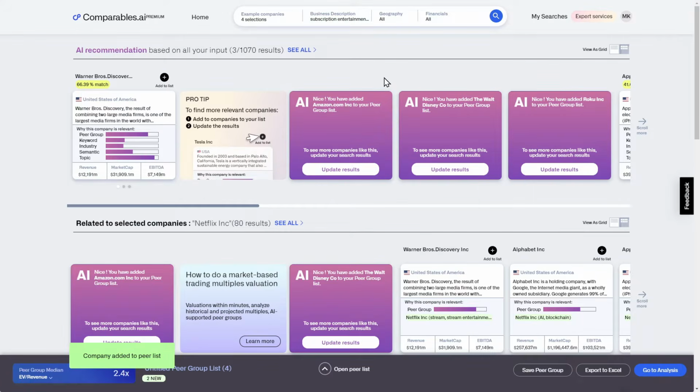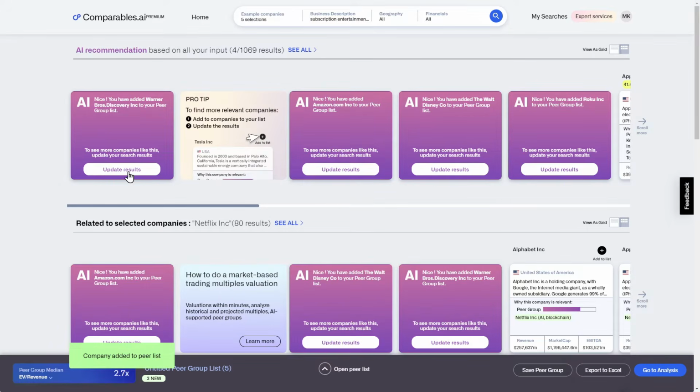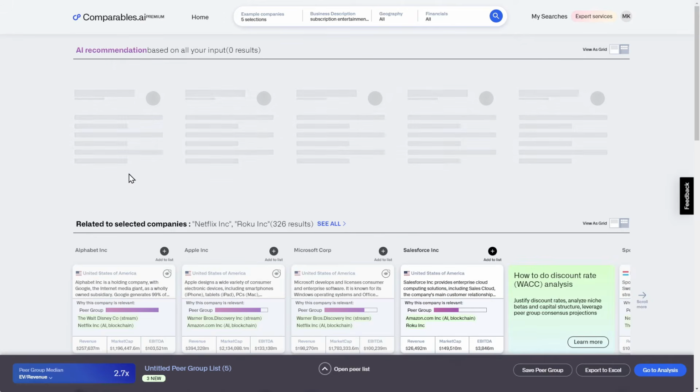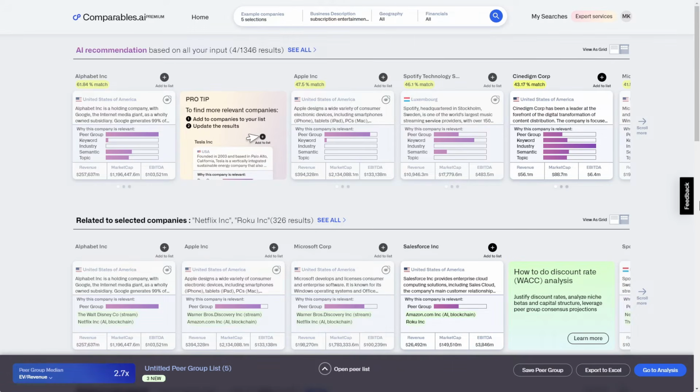After you have added a few companies to your peer group list, click the Update Search Results button. This will let the AI know that you would like to see more similar companies to the ones you have already selected. The AI will then show you an updated list of more relevant results.